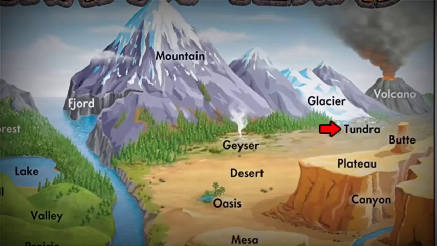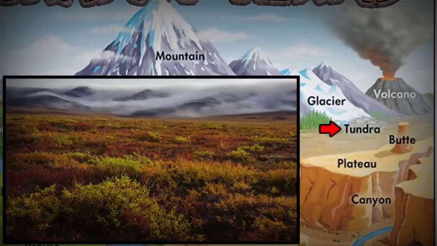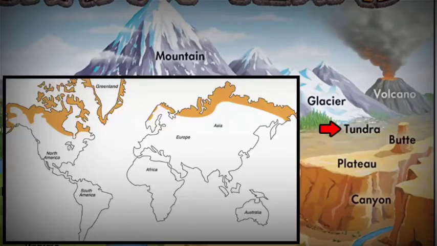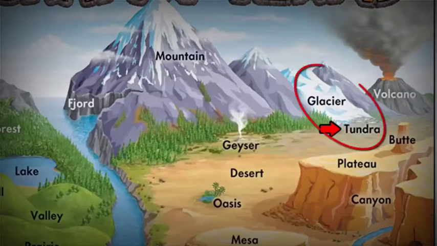The next one is the tundra region. These are places with low temperature and you will find them in the North Pole, that is in the Earth's northern hemisphere, and also in places with high altitude. The land areas of North America, Europe and Asia together are often referred to as the tundra region. In this picture you can see this region located just at the bottom of snow-capped mountains or glaciers. This is called the alpine tundra region.